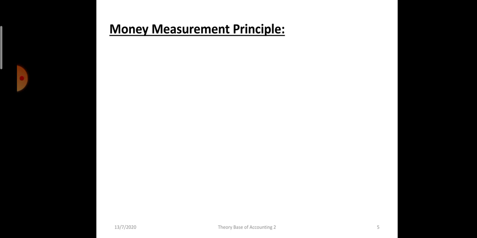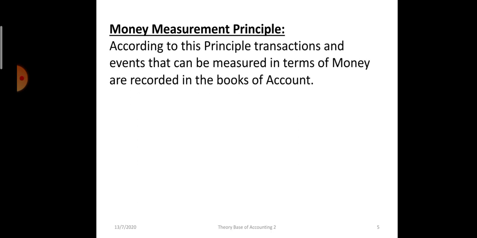Money measurement principle. Now we had discussed the definition of accounting, and we learned that all the events or transactions which can be measured in terms of money will only be recorded in the books of accounts. So that is what money measurement principle says, that all the events or transactions which can be expressed in terms of money will be recorded in the books of accounts.